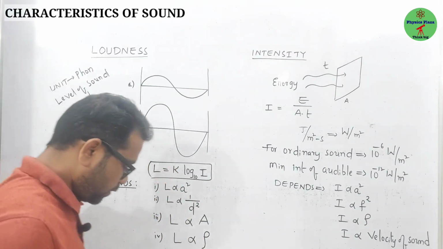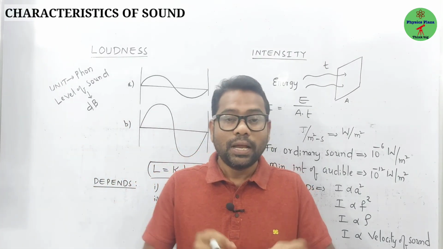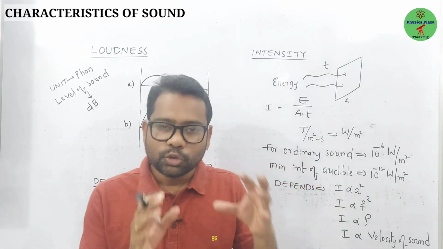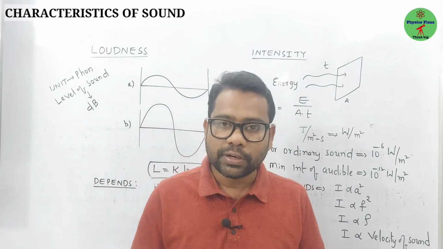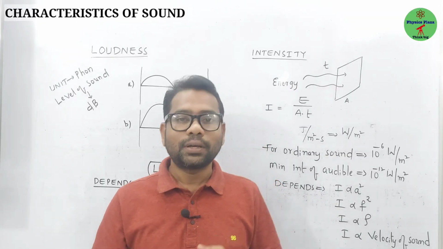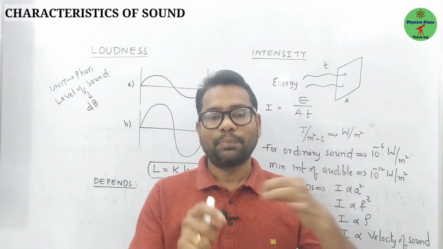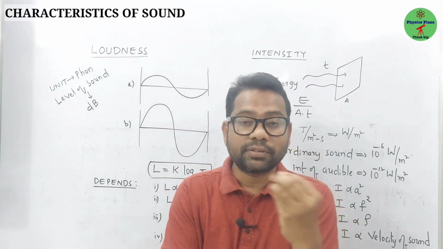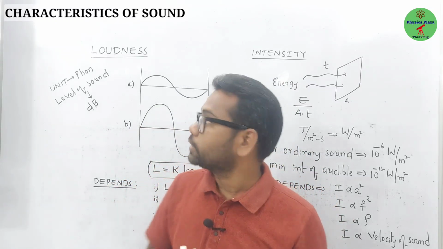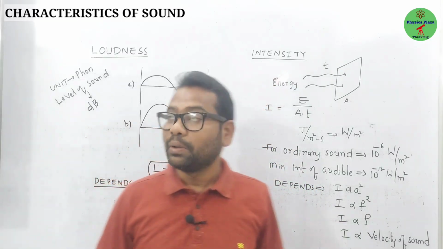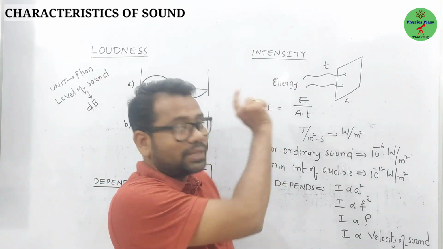Density of the medium. Fine, children. Now we will see the characteristics of sound. Children, mainly we have three characteristics. The first one is loudness, the second one is pitch, the third one is quality or timbre. So first we will discuss the first characteristic of the sound produced. What is that? Loudness. But before understanding loudness, let us understand intensity. Why? Because loudness depends on intensity.